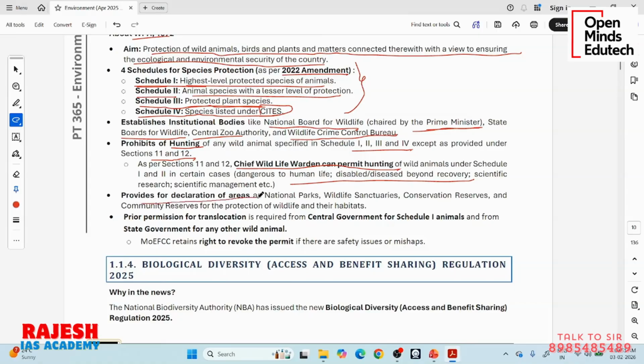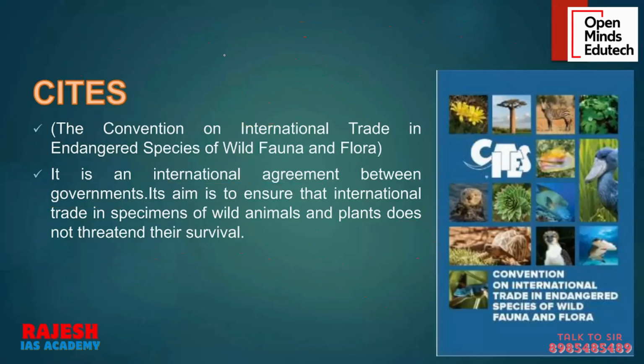Then it provides for declaration of areas. This Wildlife Protection Act also facilitates declaration of special protected areas for wildlife, for plants or animals. They can declare national parks, wildlife sanctuaries, conservation reserves, community reserves, for the protection of wildlife and habitat. See, normally this is the situation. As per size, biosphere reserves are the largest. Then come the national parks. This may not be strictly true, it's not that all national parks are larger than all wildlife sanctuaries. Generally speaking, this is usually the order of size and extent of protection.